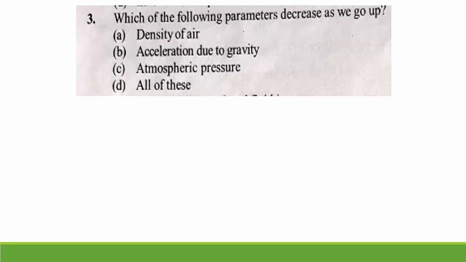Third question, which of the following parameters decreases as we go up? They have given three parameters: density of the air, acceleration due to gravity, atmospheric pressure, all of these. As you are moving in the upward direction, which parameter decreases? Remember, the right option is density, because as you go up, density of air decreases.